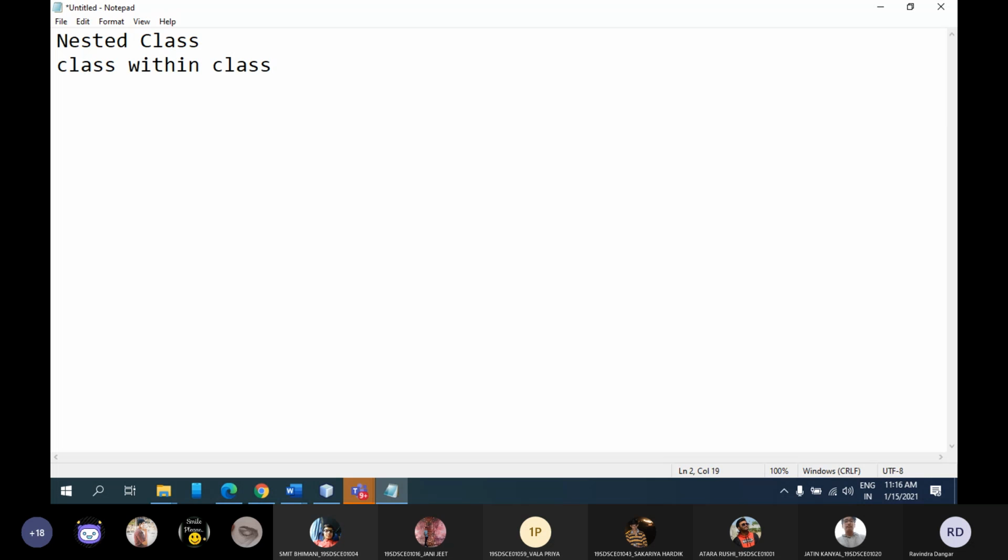We can have n number of classes inside a class. The way we define other normal properties like variables and methods inside any class, in the same way you can define a class within the class. Ultimately we are going to do it like this. Let's say I have one class, and I may have a few properties with this class. Let's say integer a is 10. And if I want to define one more class, which is an inner class, then I can do it like this.